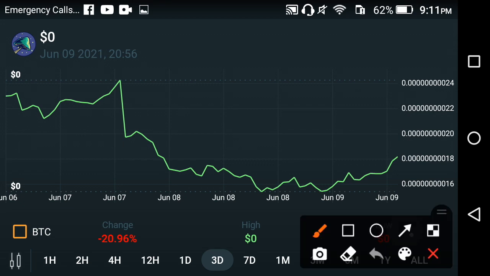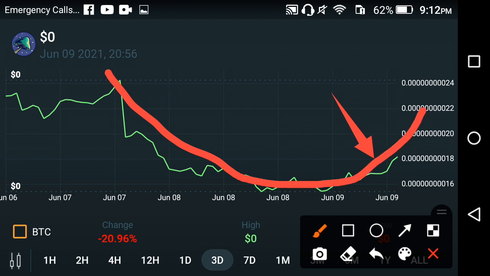My friends, from the chart of the Spore, it's clear that now they are in a jumping mood. And my friends, in the previous time the price went down fast, so now they have just started jumping. So I'm sure that they will continue this for 4 days, 5 days, and maybe for 1 week, maybe for 1 month, my friends.